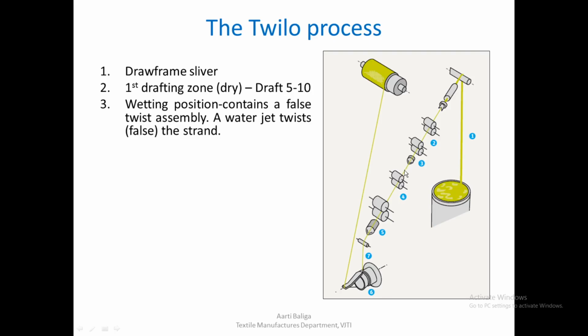So what you will get here in this region is a twist free material, but it would be wet. So this false twister here acts like a wetting element and also helps in compacting the strand that is coming out of the drafting system here.